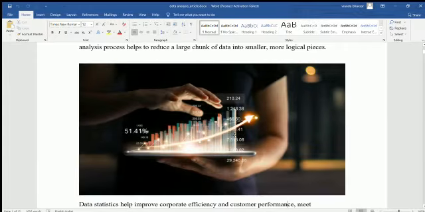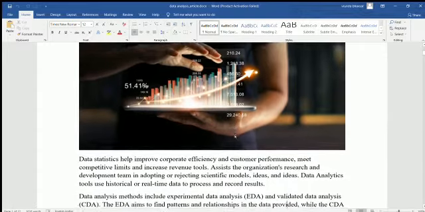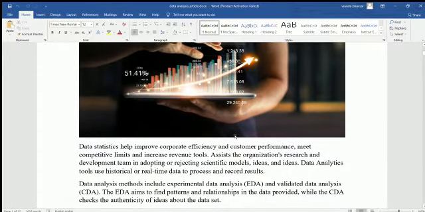Now data statistics helps improve corporate efficiency and customer performance, meet competitive limits and increase revenue. As we know how it affects corporate work and how it affects customer service.